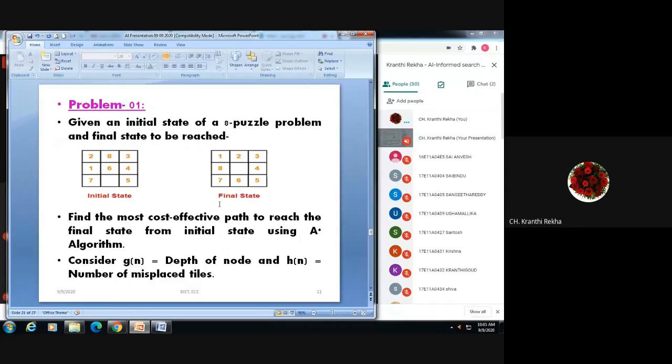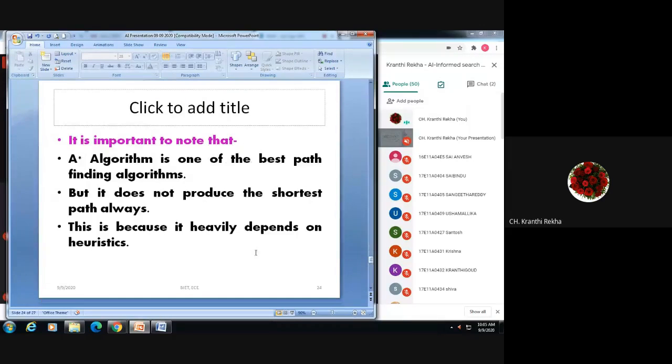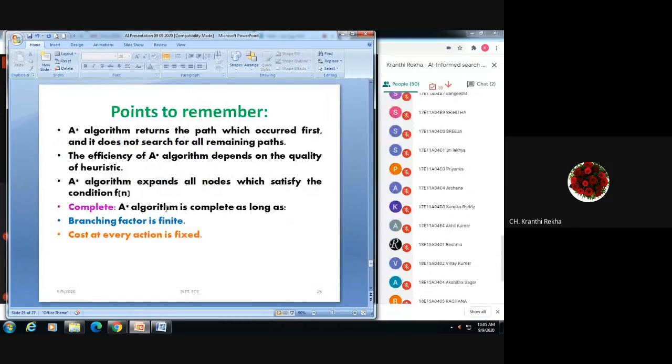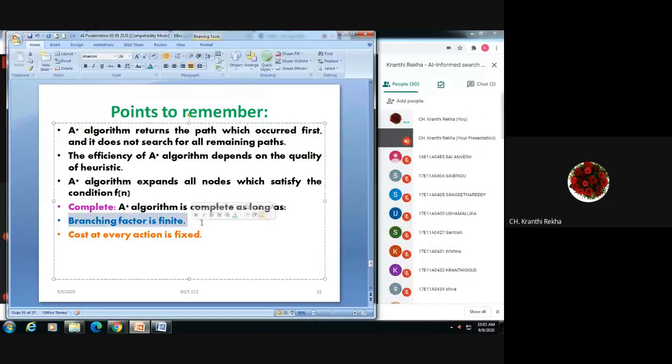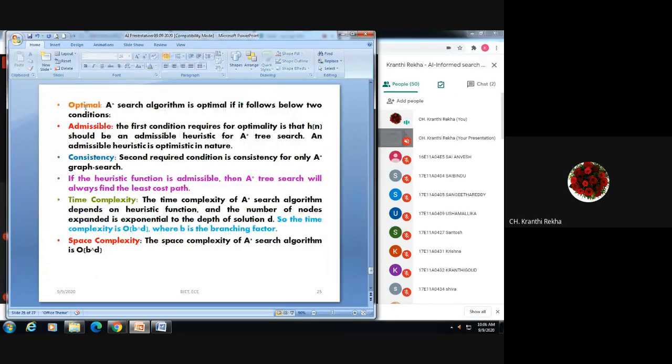This is the problem and its solution. Then some points on this: it is complete, unless the branching factor is finite, then only it works. And these are the various other parameters. It is optimal. It is admissible. It is more consistent. Time complexity is given as order of b power d. Similarly, space complexity is also order of b power d.